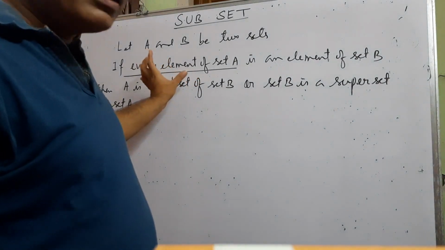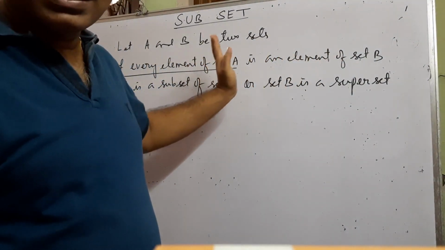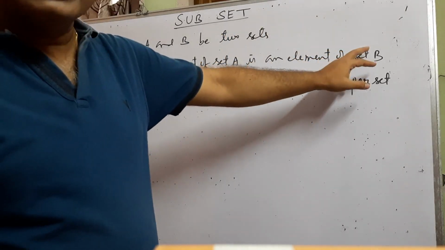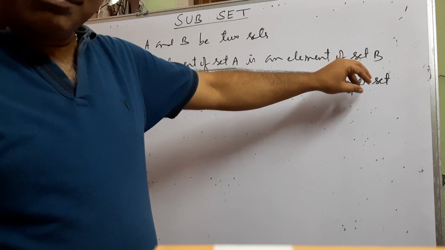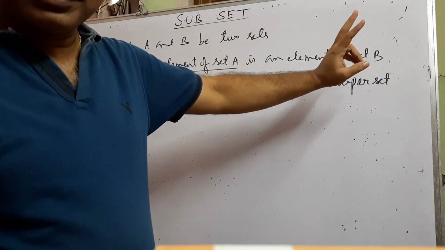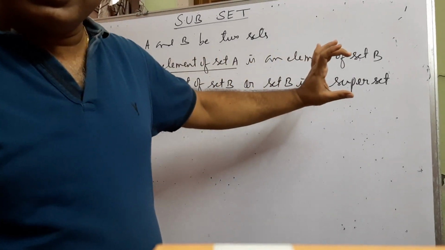So whatever the elements in set A, you have taken from set B, that means those elements' names are also in set B. Now besides those elements, does set B have some other elements or not? In this statement it is not clear.